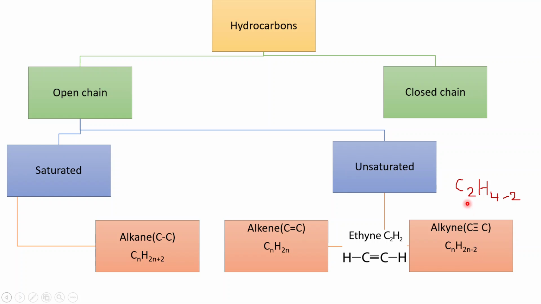So we write C2H4 minus 2 in order to get the molecular formula when there is carbon to carbon triple bond and it has 2 carbon atoms. We see that C2H4 minus 2 is the same as C2H2. Thus we see that from the general formula, we can arrive at the molecular formula of any alkyne.